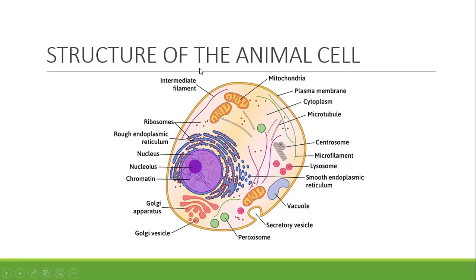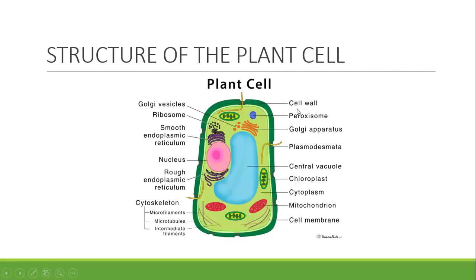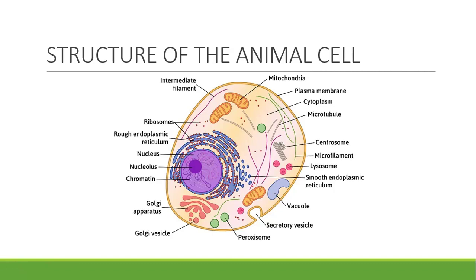Then another thing I want to call our attention to is the cell wall. In our plant cell, we have a cell wall, which is the outermost part of the plant cell, but in our animal cell, it is absent. These are three important components that differentiate plant cell from animal cell. And later part of this class, we are going to see more of it.